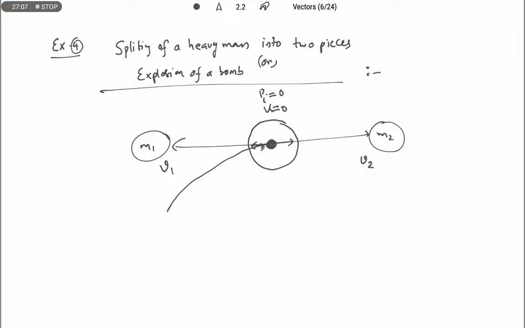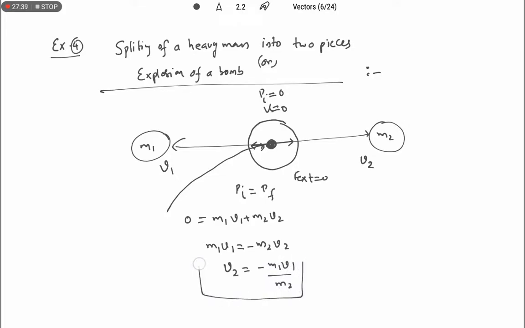Therefore initial momentum is equal to final momentum, because external force is 0, we can write m1 v1 plus m2 v2 equals 0. Therefore m1 v1 is equal to minus m2 v2. So v2 is equal to minus m1 v1 by m2.